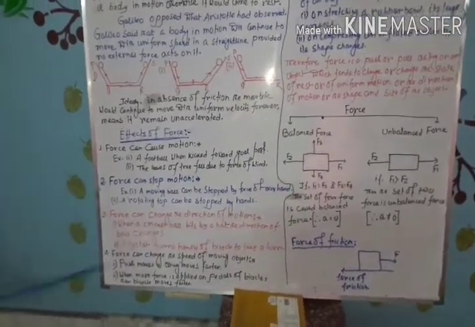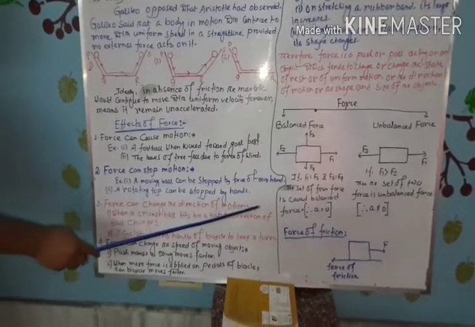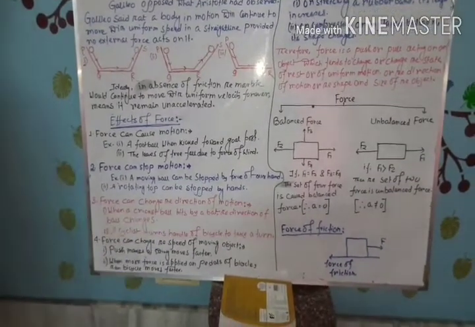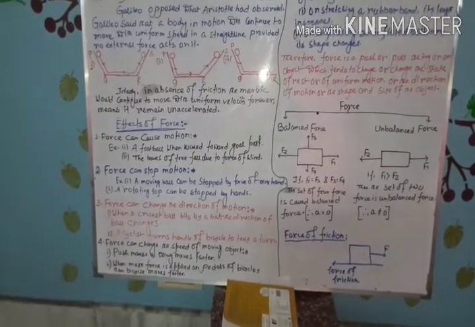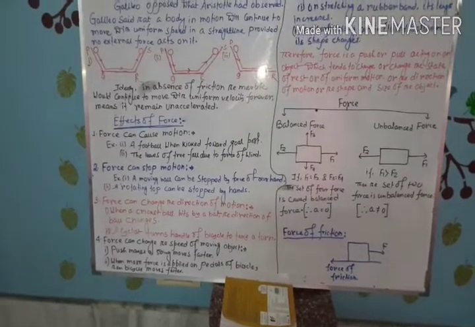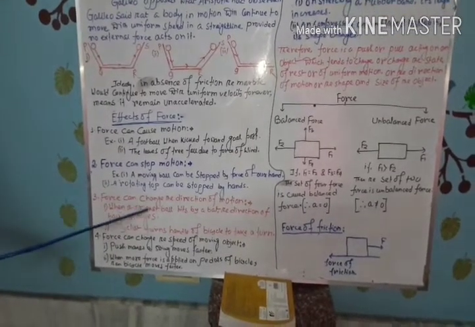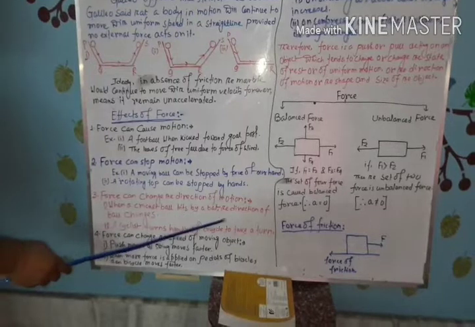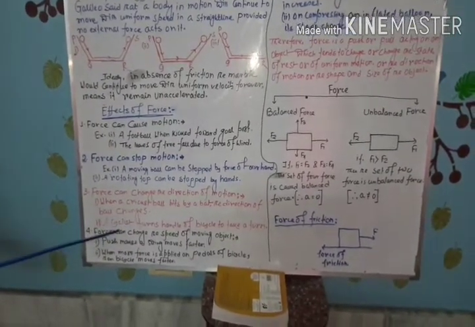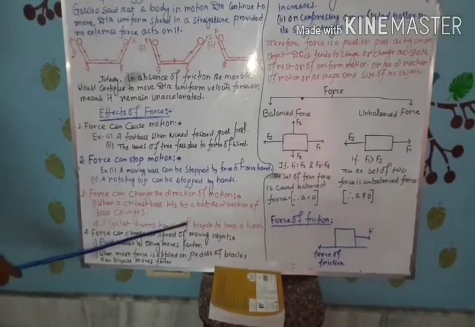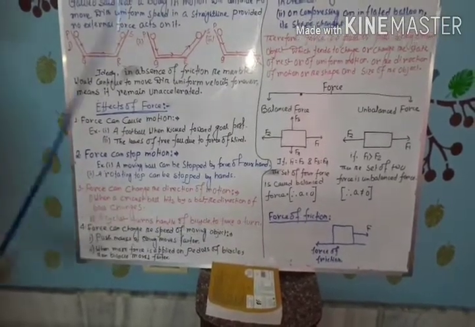Next, force can change the direction of motion. It means that during the motion, by applying a force, we can change the direction of motion. For example, when a cricket ball is hit by a bat, the direction of the ball changes. A cyclist turns the handle of a bicycle to take a turn.